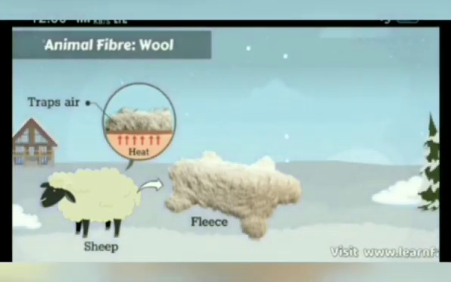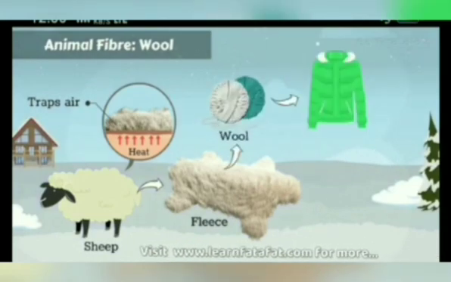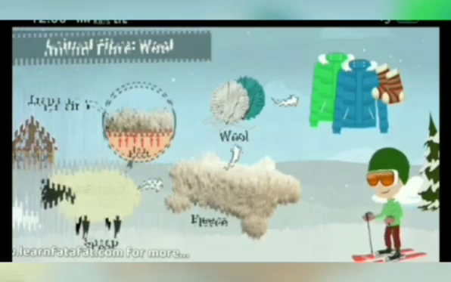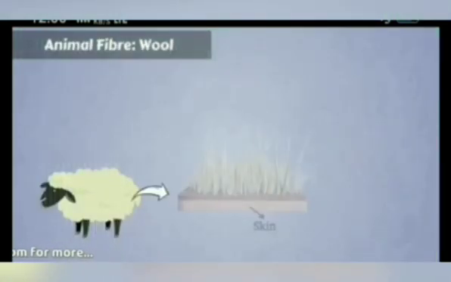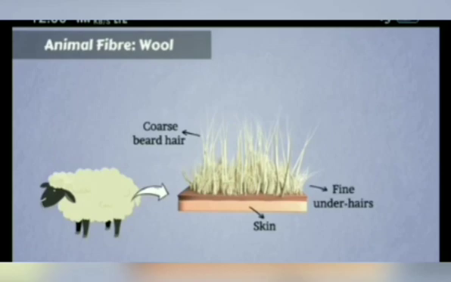We obtain wool from the fleece of sheep. The clothes made of wool keep us warm. Basically, the skin of sheep has two types of hair: coarse beard hair and fine under hairs. Wool is obtained from the fine under hair.